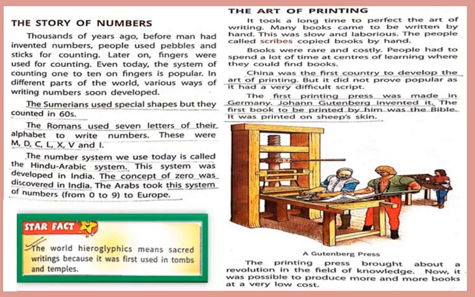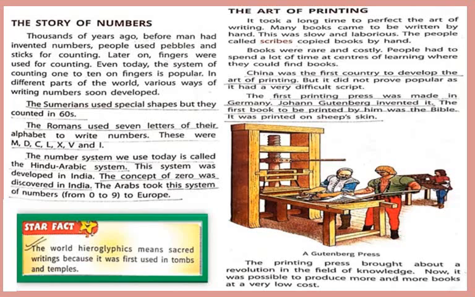The Romans used 7 letters of the alphabet to write numbers. I think you know about Roman numerals, like V means 5, X means 10, and so on. These were M, D, C, L, X, V, and I. The number system we use today is called the Hindu-Arabic system. This system was developed in India. The concept of zero was discovered in India.